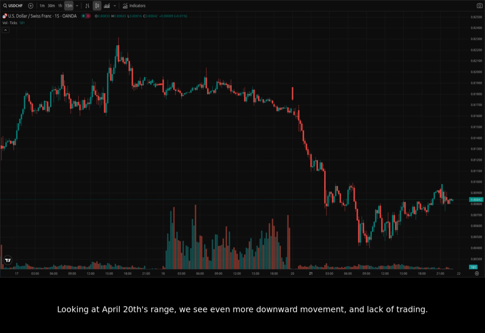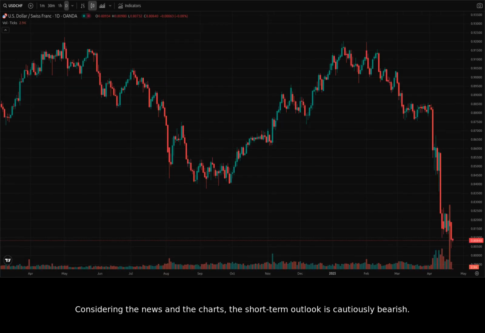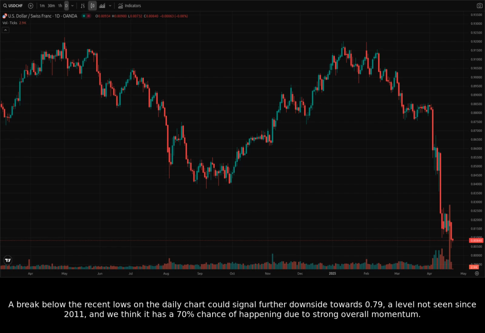Looking at April 20th's range, we see even more downward movement and lack of trading. Considering the news and the charts, the short-term outlook is cautiously bearish. A break below the recent lows on the daily chart could signal further downside towards 0.79, a level not seen since 2011, and we think it has a 70% chance of happening due to strong overall momentum.